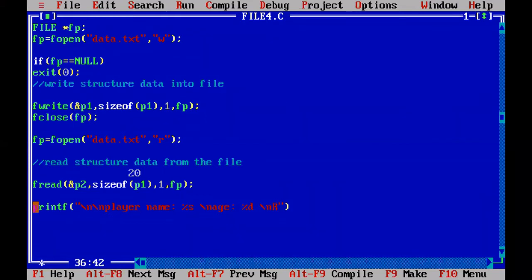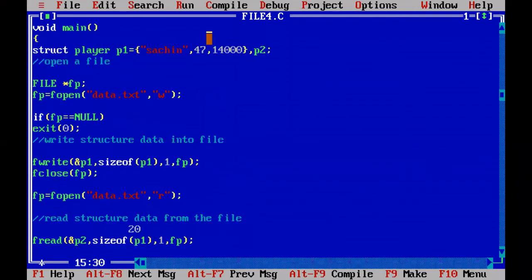How many runs are we going to print? Percentile D. How do we replace percentile S, percentile D, and percentile D? We have to read from the P2. P2 means the second structure variable. From that, we are going to read. So P2 dot name. What name? Player name. P2 dot name.